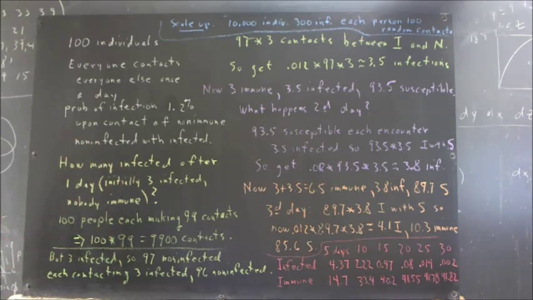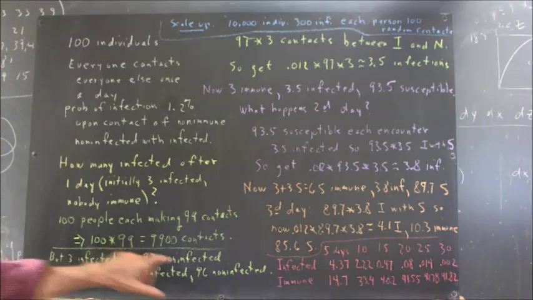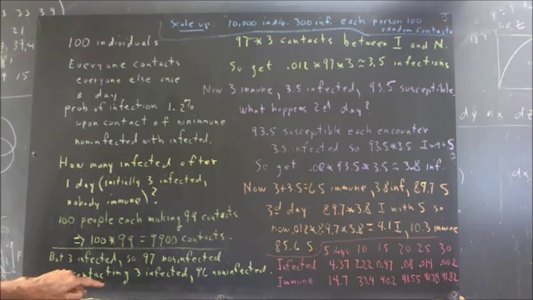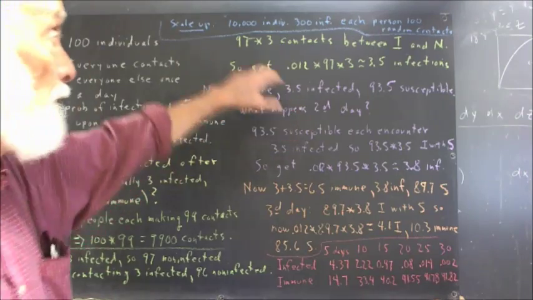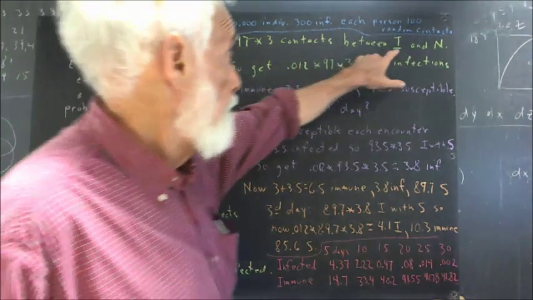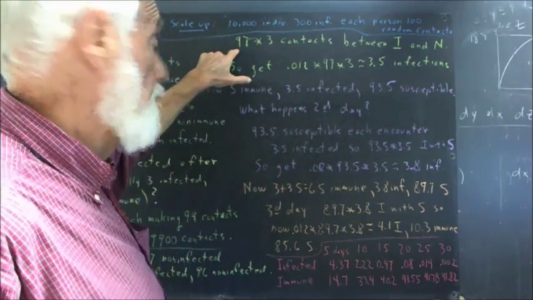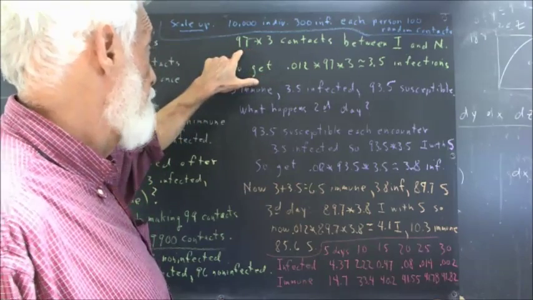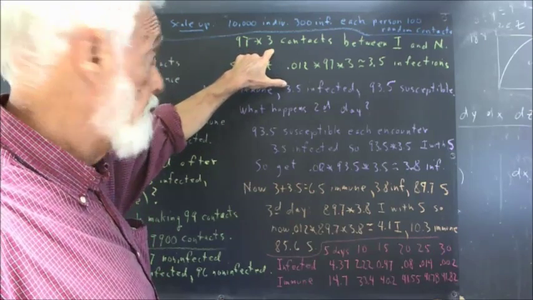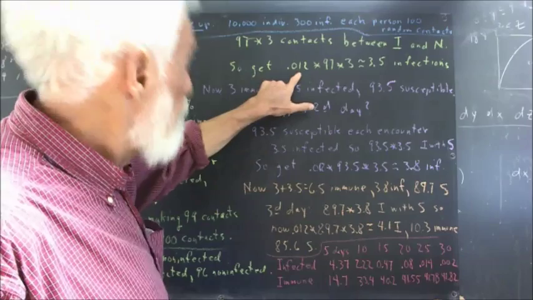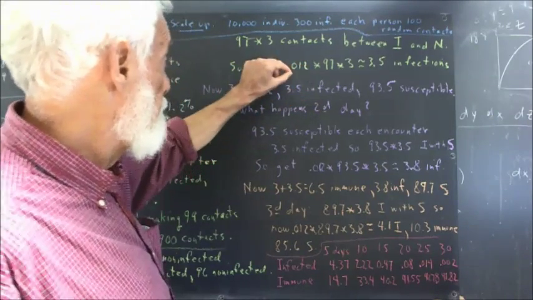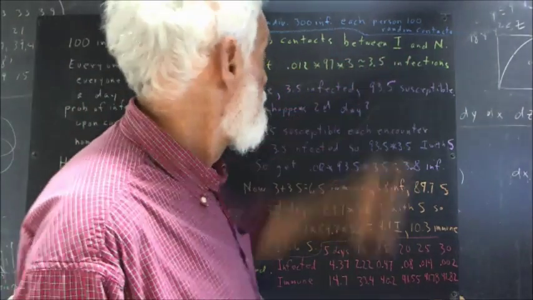We don't worry about contacts between non-infected people, but we do worry about contacts between non-infected people and infected people. So how many contacts are there between infected and non-infected? Well, 97 people who aren't infected, 3 people who are. Each of these 97 people is going to contact each of these 3 people. And 1.2% or 0.012 proportion of these contacts are going to result in infection.